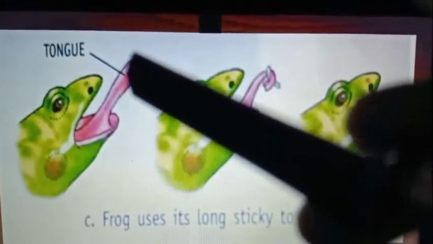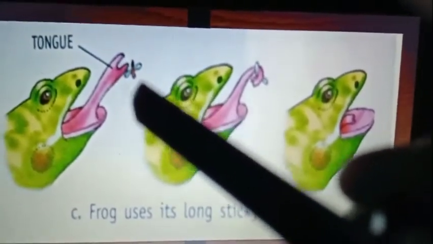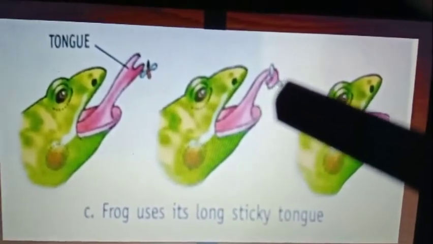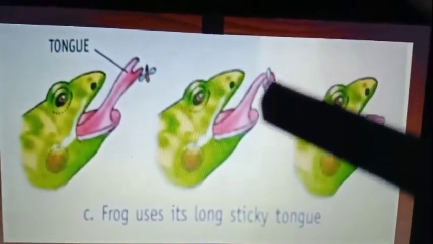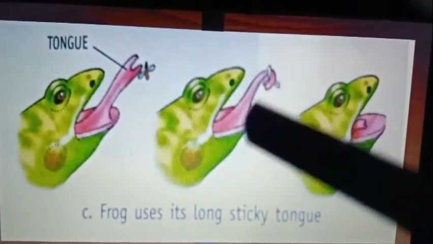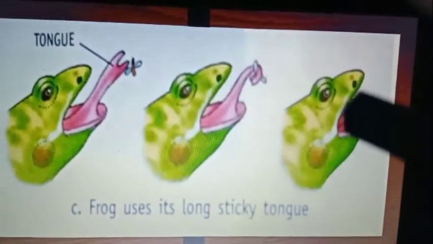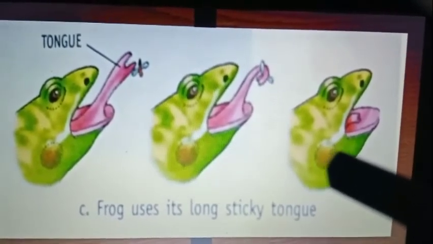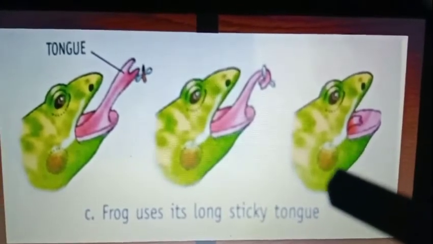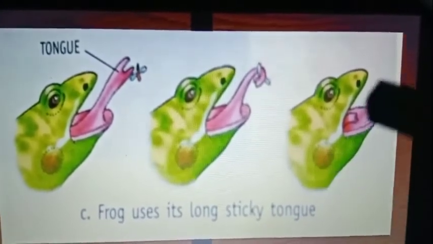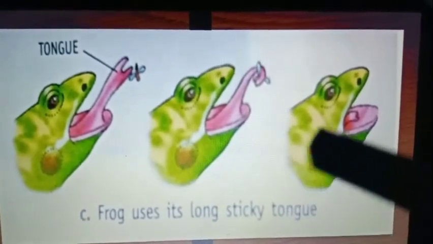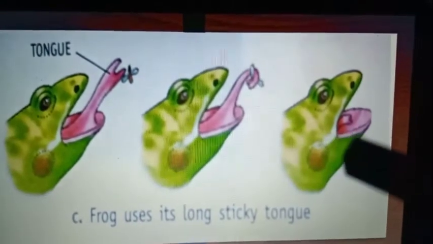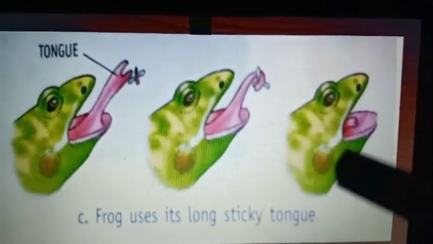This tongue is sticky in nature, and with the help of the sticky tongue it can trap. How is it trapping the insect? See, with the help of the bifid tongue, how this frog is trapping the insect. It traps the insect easily, and that trapped insect will be sent into the mouth of this amphibian. There, when the food is ingested, it undergoes several processes in order to release the energy, and that energy will be utilized by this frog for its life processes.